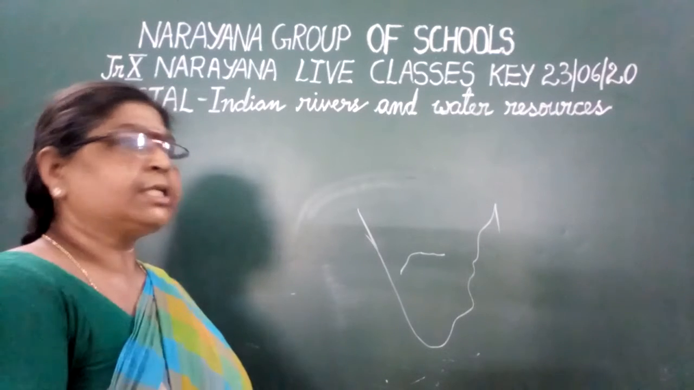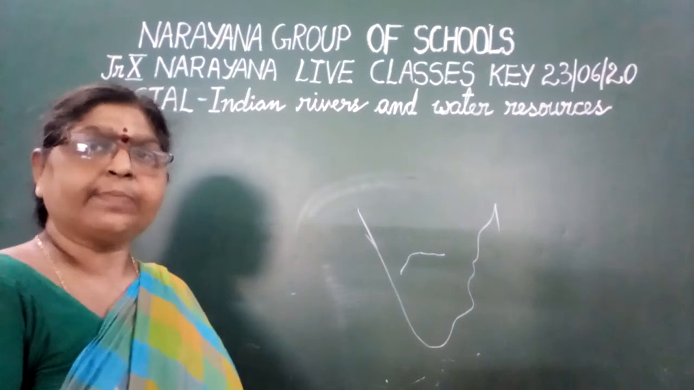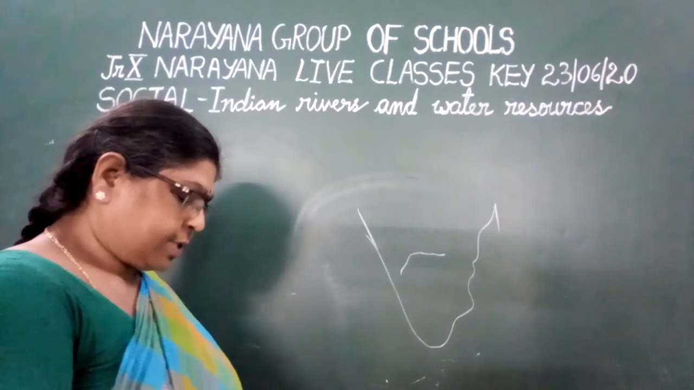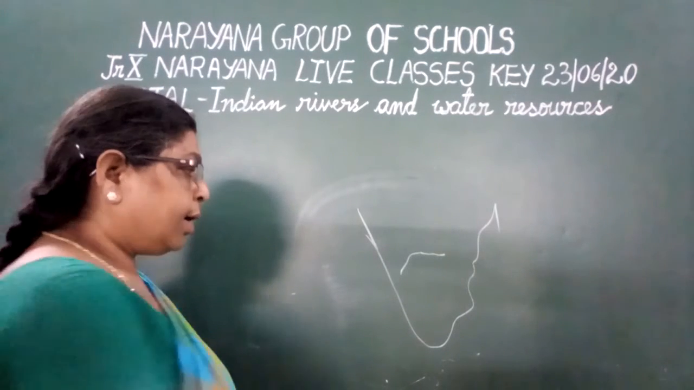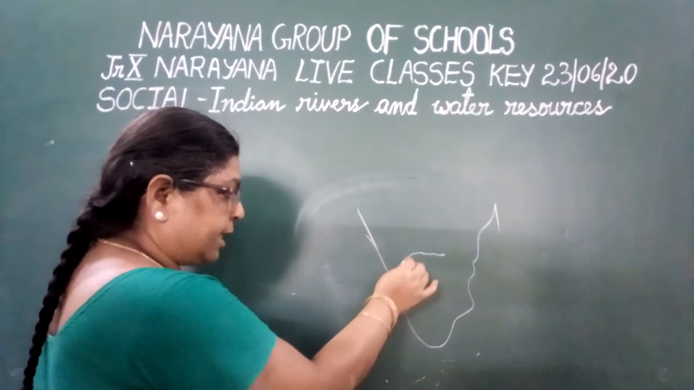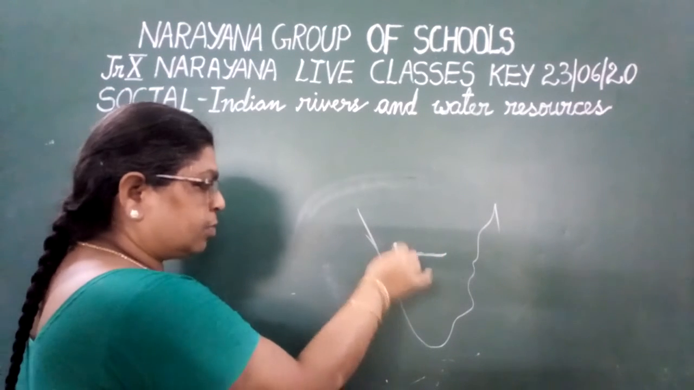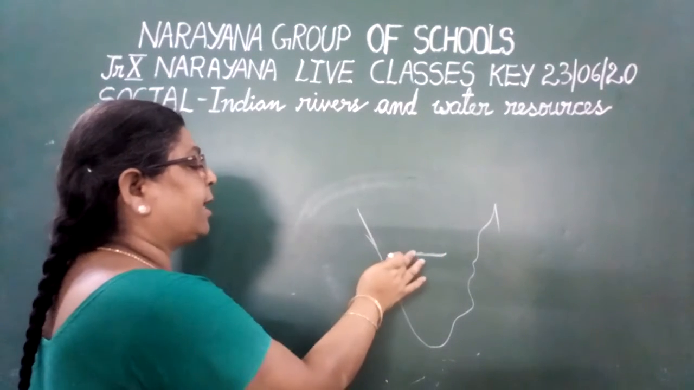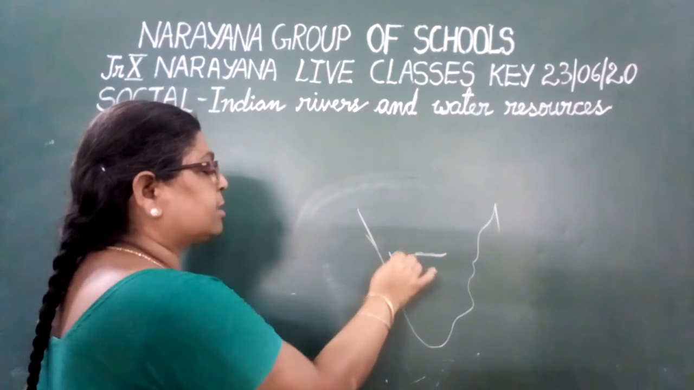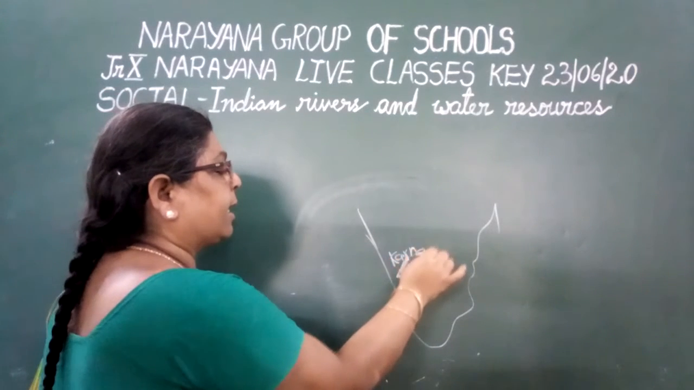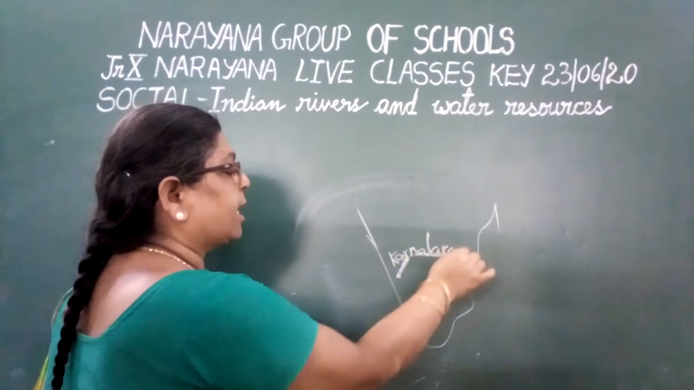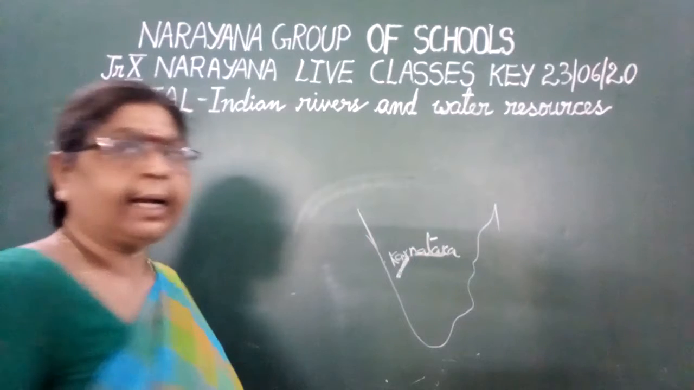The first question is based upon that. What is the first question? Where is the upper catchment area of Tungabhadra located? This is the Tungabhadra river. Where is its upper catchment area located? It is located in Karnataka. The answer to the first one is Karnataka.